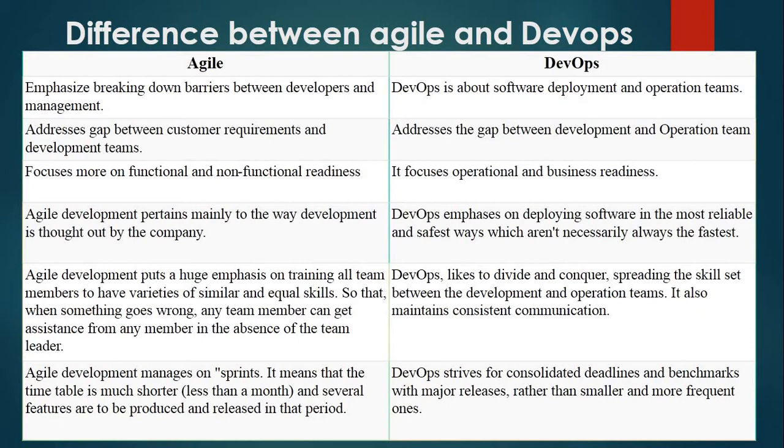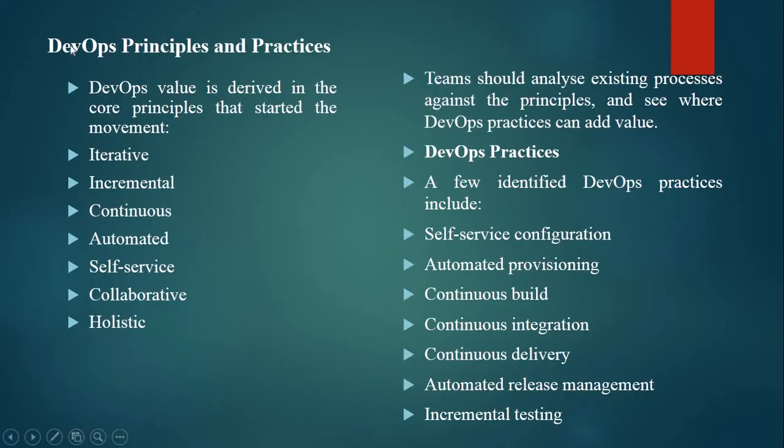It means the timetable is much shorter and several features are produced and released in that period, whereas DevOps strives for consolidated deadlines and benchmarks with major releases rather than smaller and more frequent ones. So these are the differences between Agile and DevOps.